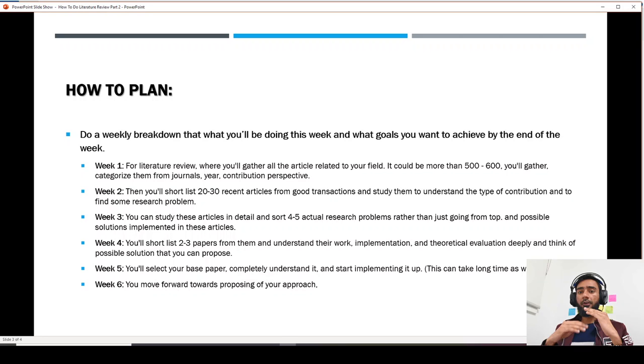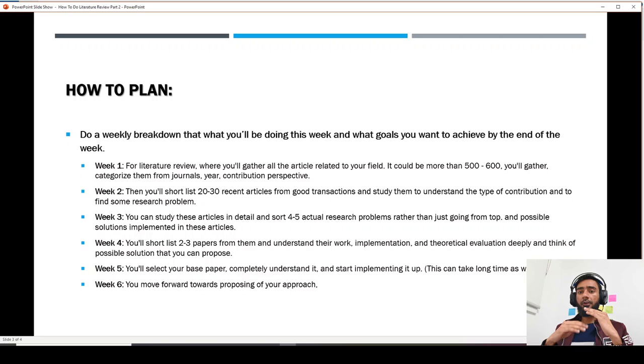Some people spend a few weeks, some spend a few months, even 2 or 3 months, to understand the theoretical evaluation of one paper. That is totally fine. You should be selecting this paper from some top-ranked journal or conference, because if you select a normal conference paper, that would be useless, because you will not be able to make something out of it.